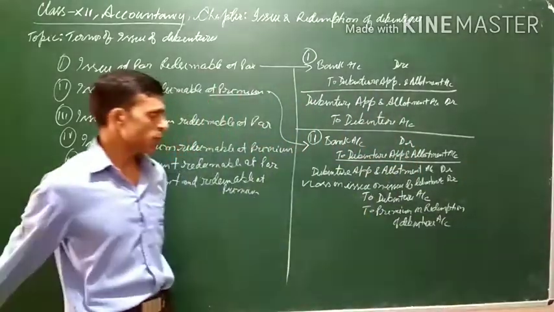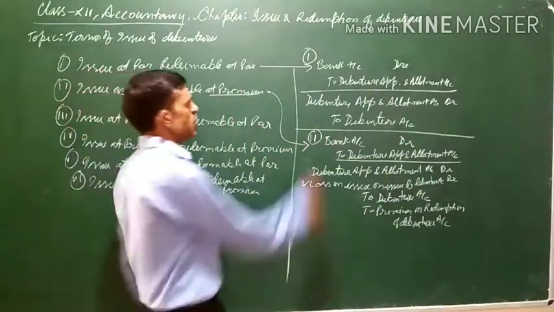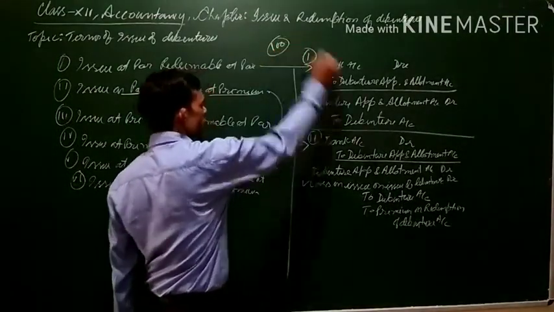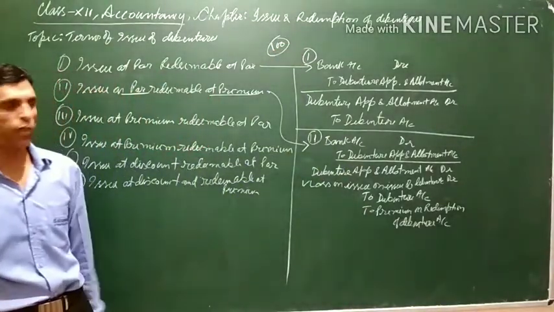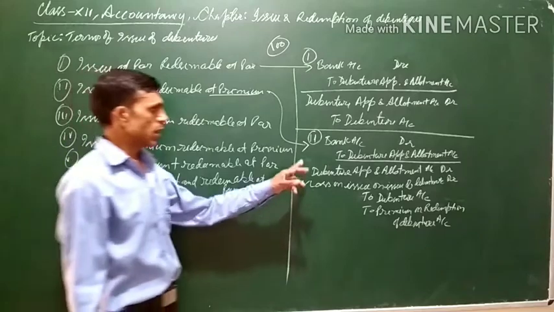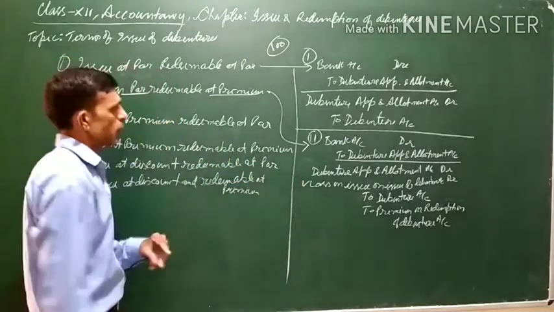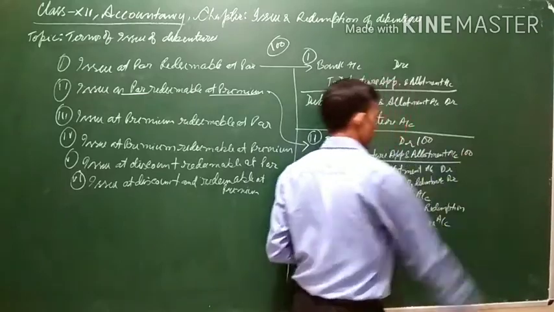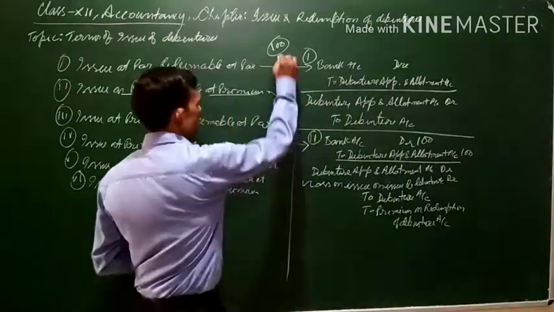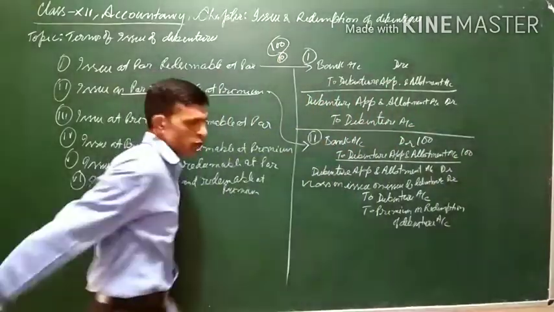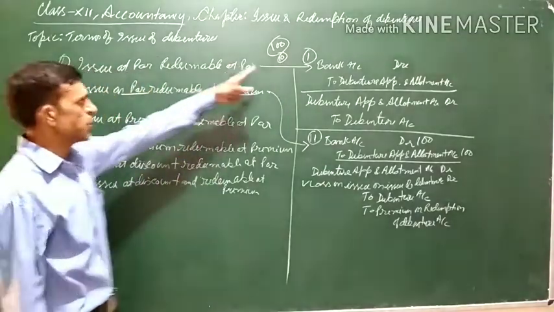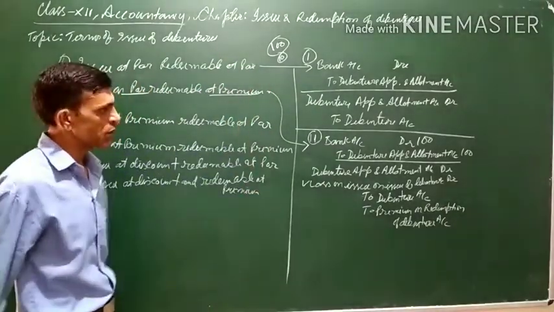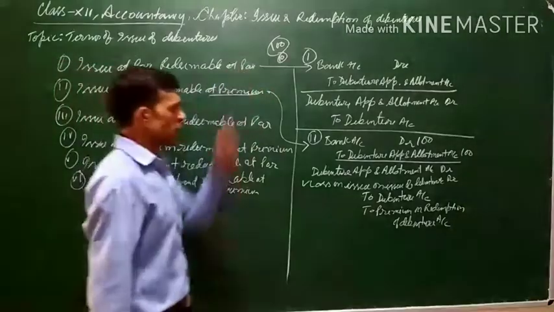Assuming that the debentures are of ₹100 each. So when the debentures are issued at par, means full amount will be received. Suppose 10 rupees premium is to be paid at the time of redemption and debentures are ₹100 each.